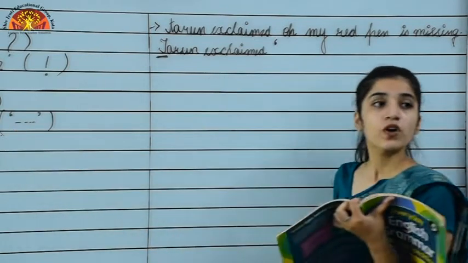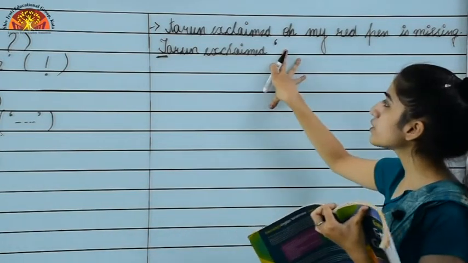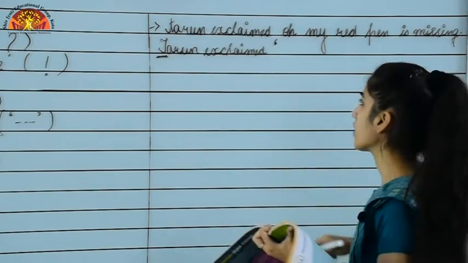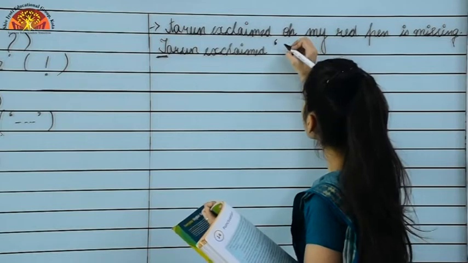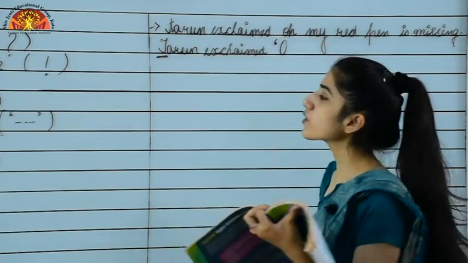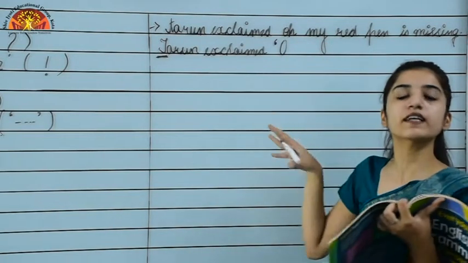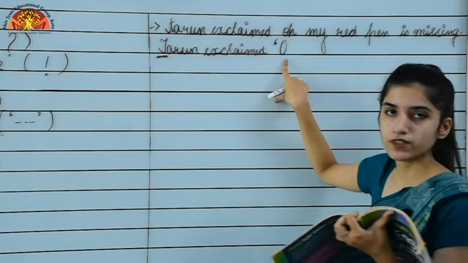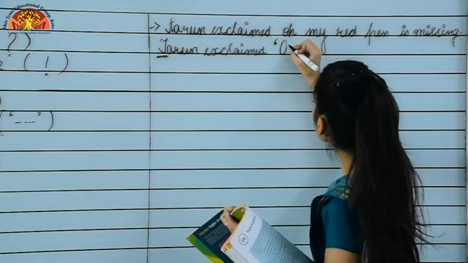As I told you, we use quotation marks to state the direct words spoken by the speaker. Whenever you are writing something in quotation marks, you also begin with a capital letter, so O is capital.